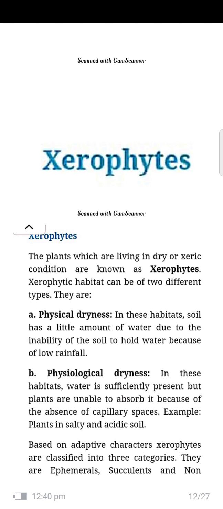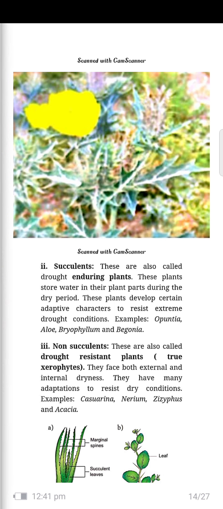In physical dryness, soil has only a little amount of water due to the inability of soil to hold water because of low rainfall. Physiological dryness. In these habitats, water is sufficiently present, but plants are unable to absorb it because of the absence of capillary spaces, as in plants in salty and acidic soil. Based on adaptive characters, xerophytes are classified into three categories: ephemeral, succulent, and non-succulent.